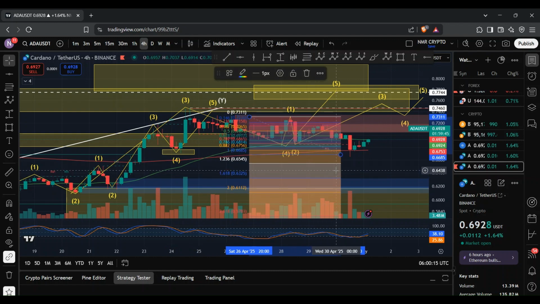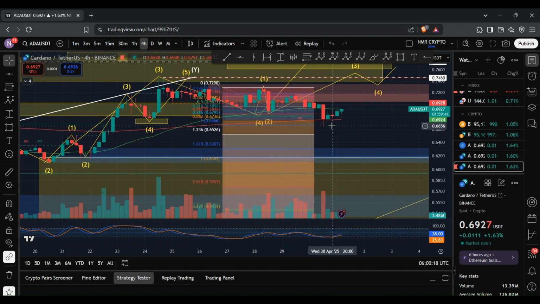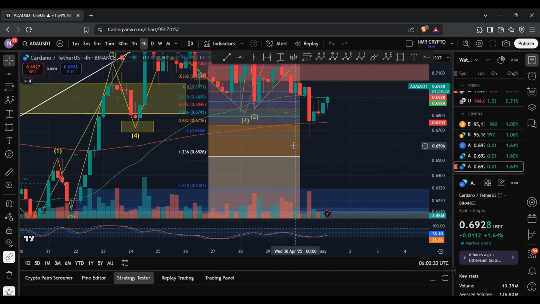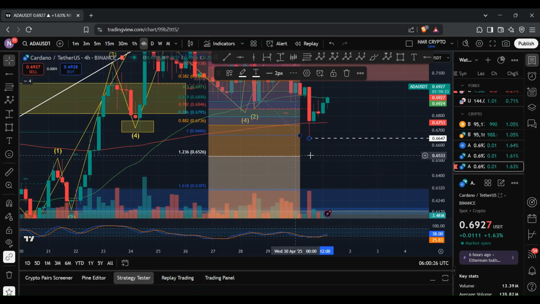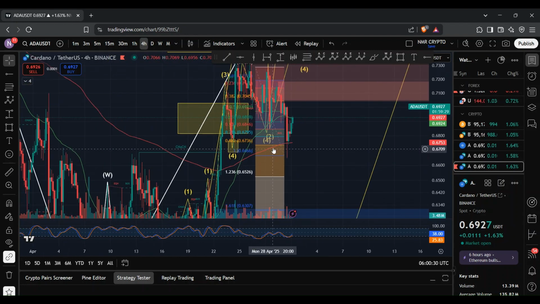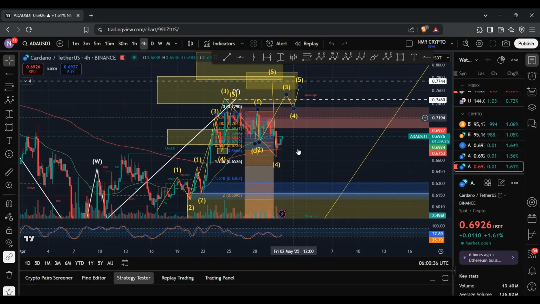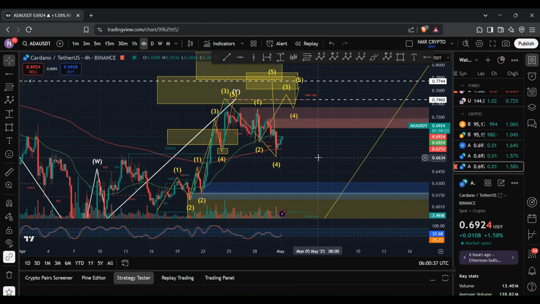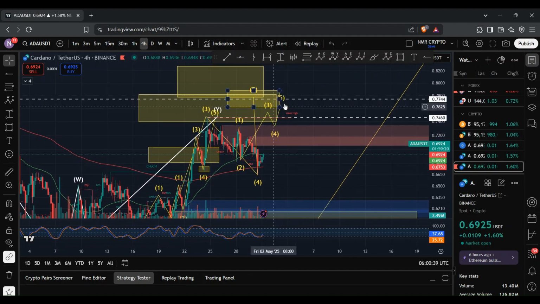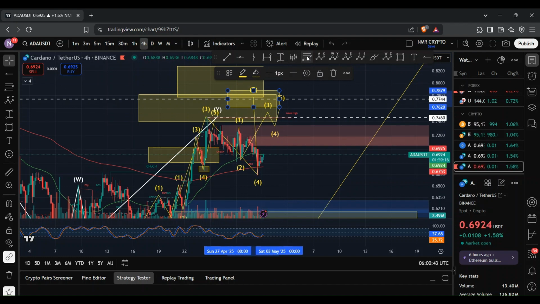So if I bring that down, you can see that the 100% retracement level sits at 66.66 cents, and we ended up reaching below that level at 66.47 cents. And so it's possible that the wave 4 is now complete, and then we see that move to the upside. And should that be the case, then the wave 5 would actually be a lot higher than our target that we initially set out.